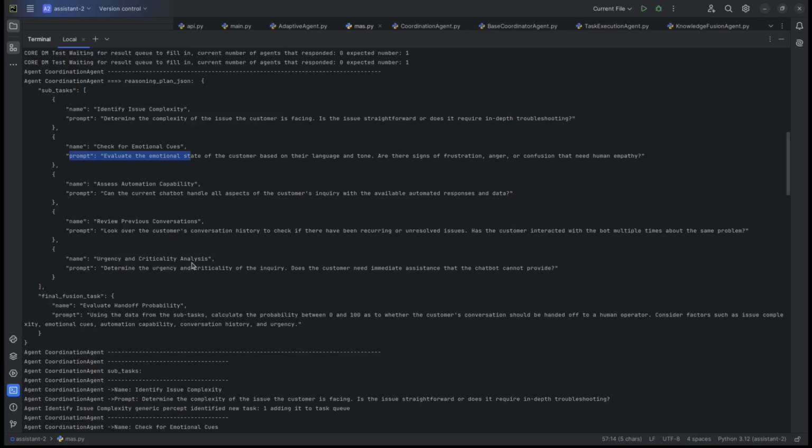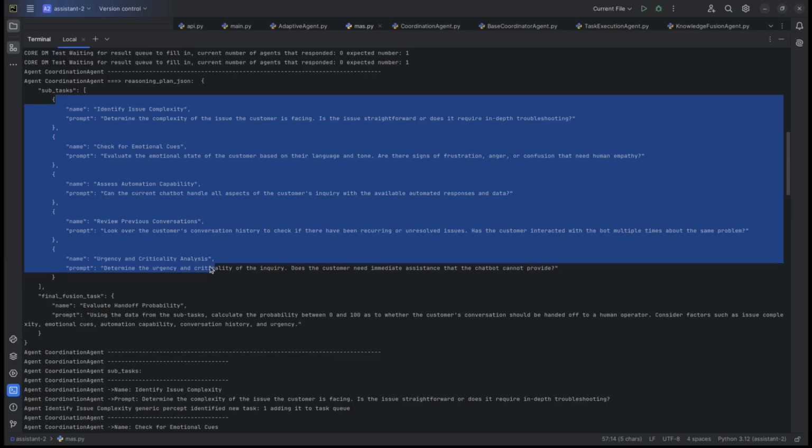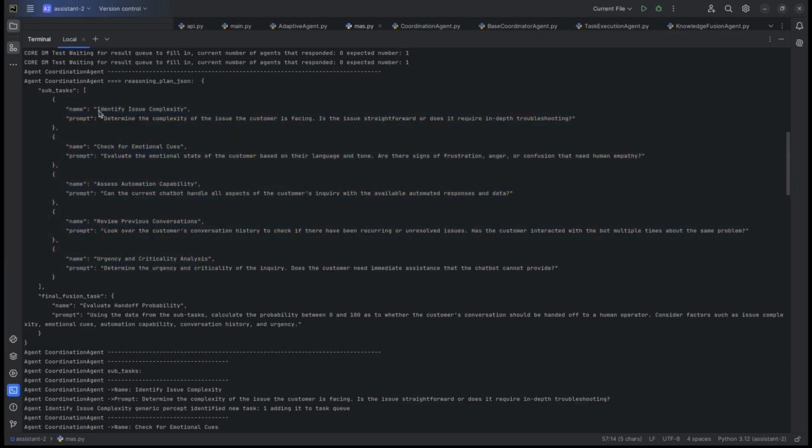The big problem of deciding whether to hand off to a human operator is broken down into multiple local analyses. And then there's this final fusion task where we evaluate handoff probability. So using the data from subtasks, calculate the probability between 0 and 100 whether the customer's conversation should be handed off. Okay, so this is the output from the meta prompt.